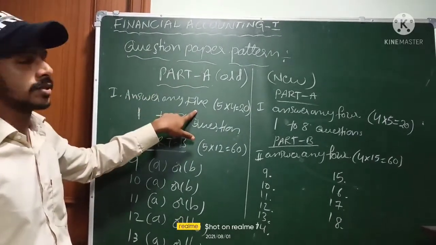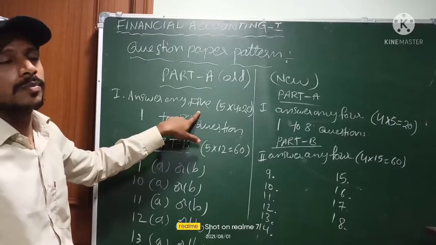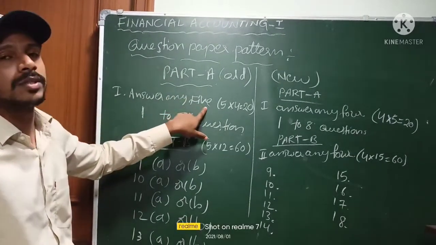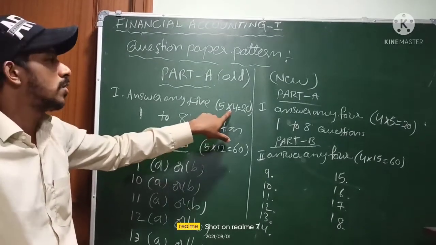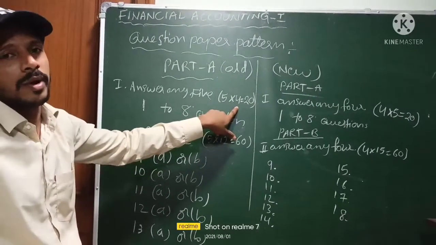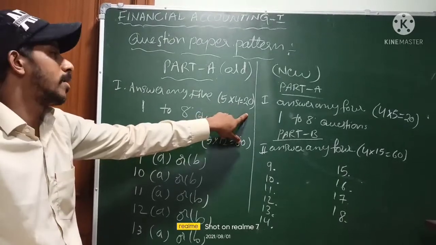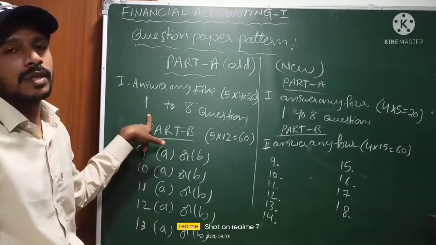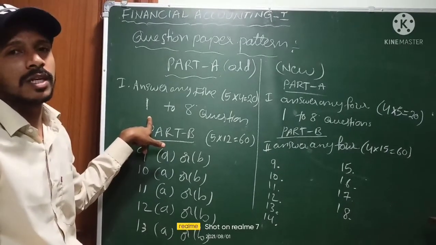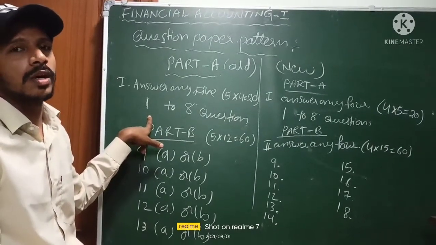Answer any 5 questions, each carrying 4 marks. 5 into 4, 20 marks. They will give questions 1 to 8, and we need to attempt 5, so there are 3 choices.